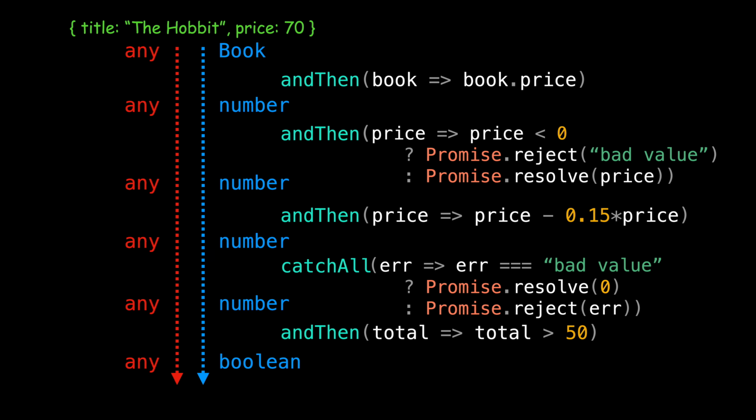For the Hobbit book with a price of $70, by going through our pipe, we receive an output true in the context of a promise, indicating that the book qualifies for free delivery shipping.